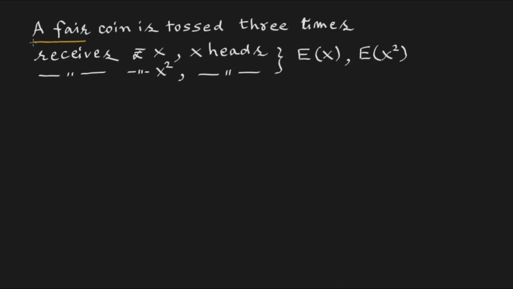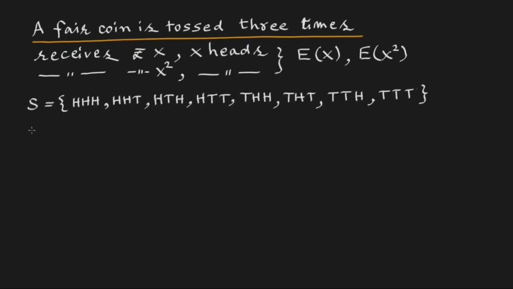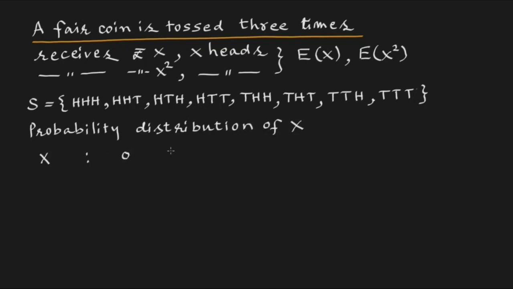When the fair coin is tossed 3 times, first we write probability distribution of x. X for no heads or 0 heads, 1 head, 2 heads and 3 heads. Number of sample points n(S) is 8. Probability of x when he gets 0 heads is 1 upon 8. For one head we have 3 elements HTT, THT and TTH. So its probability will be 3 upon 8.